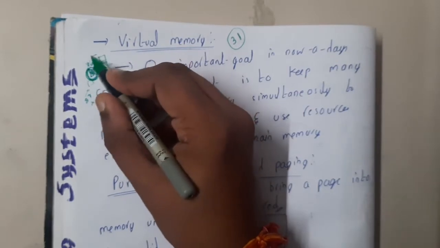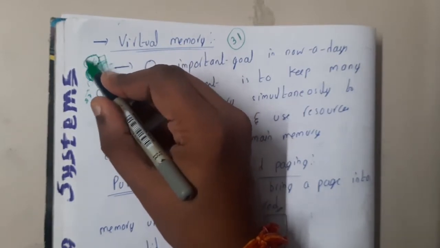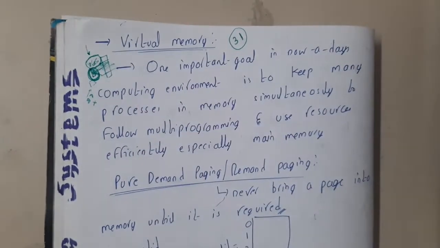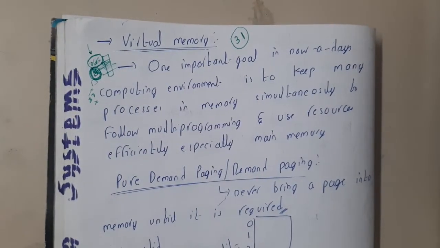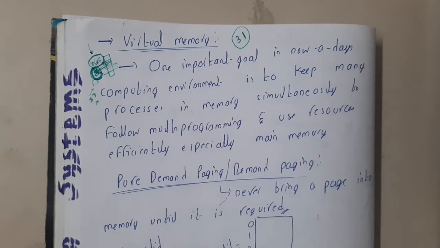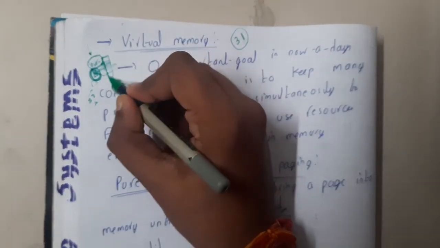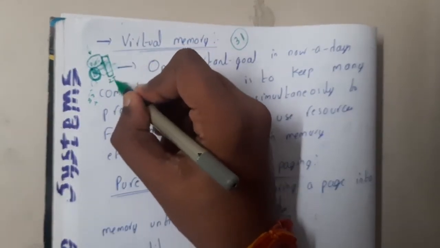As it is only 8 GB, most of the people will be thinking that anything over 8 GB we cannot open, but that is not the case. Whenever you ask someone, they will say it will be stored in the virtual memory, but they also don't know what virtual memory is. So virtual memory is nothing but this: the secondary memory is there, right? So assume it has 2 TB.